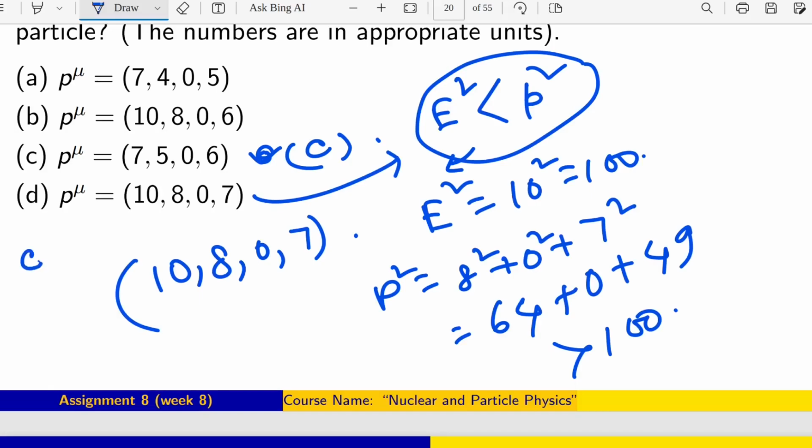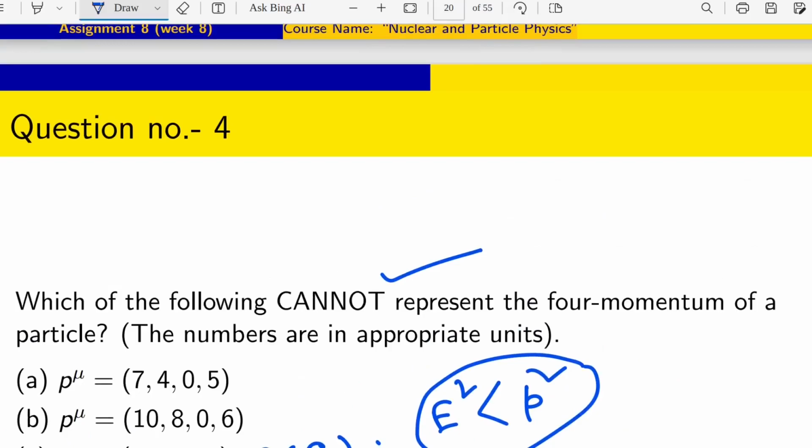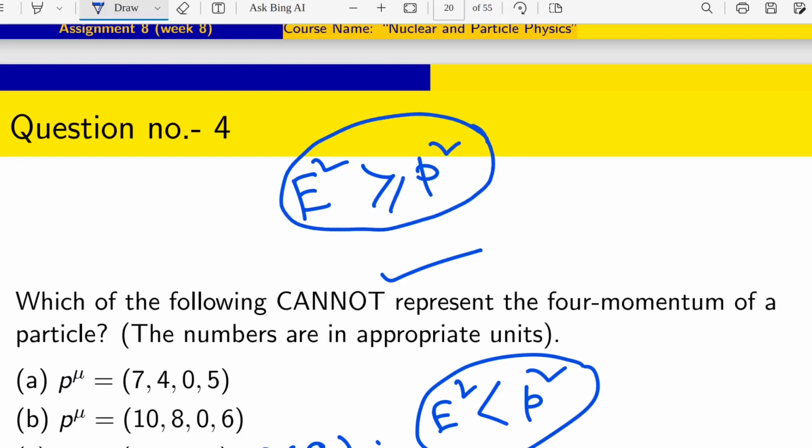So the correct answer for this question will be C and D. C and D cannot represent the 4 momentum of a particle, because to have a 4 momentum we have to consider this condition that E square will be greater than or equal to P square. That is the condition.